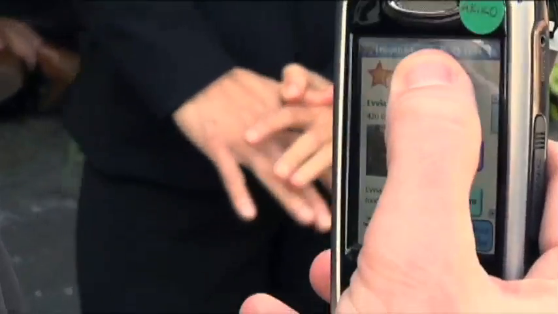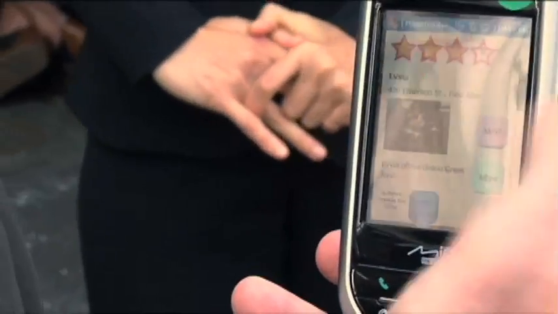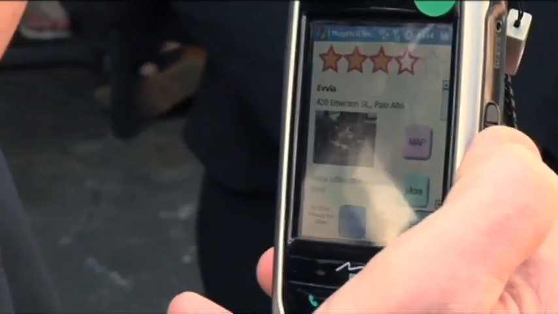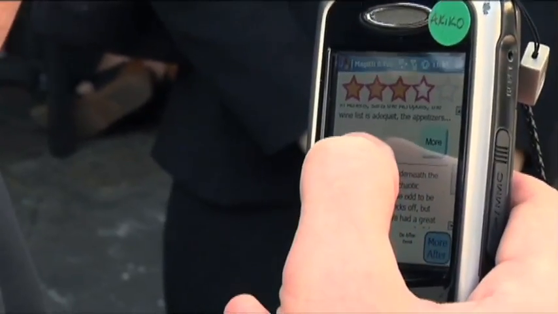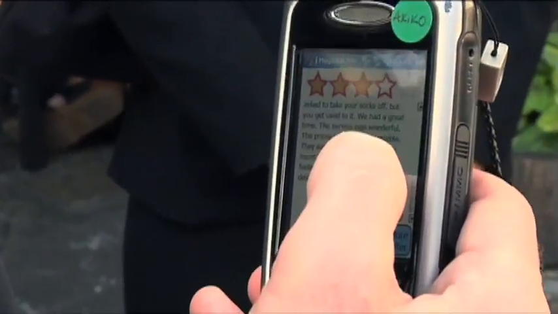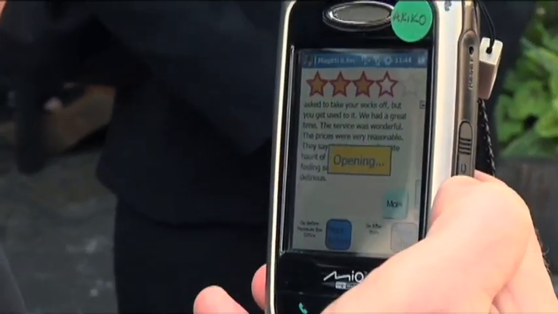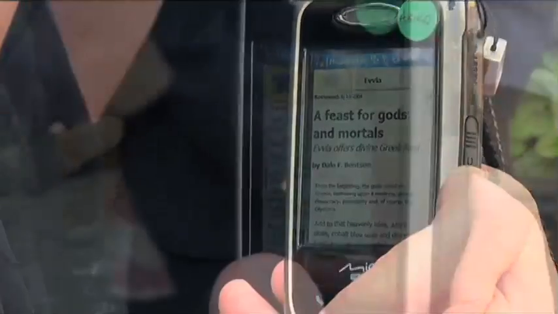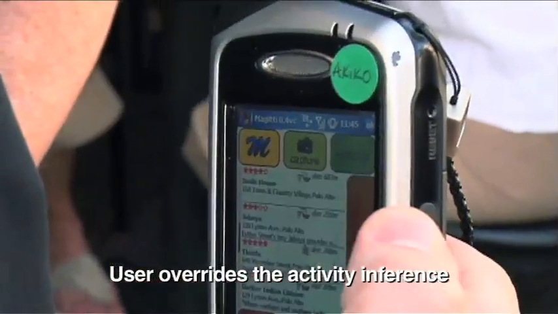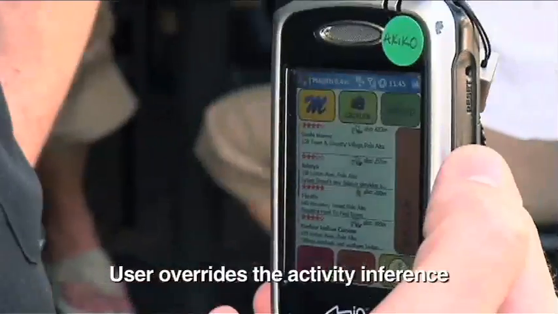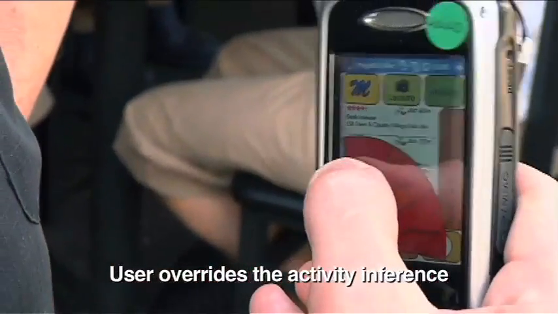It'll show you the ratings, which you can set yourself. And the outline shows the average user ratings. You can scroll down for more details, add it to your bookmarks, and you can see professional reviews by selecting that. You can say, well, I know it's close to lunch, but really I'm down here to buy books.